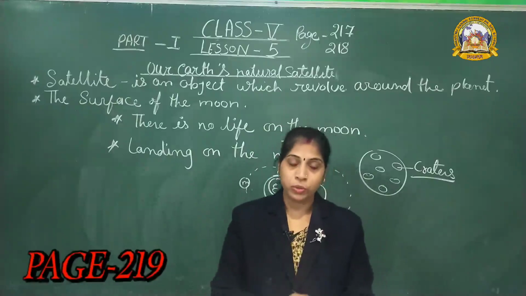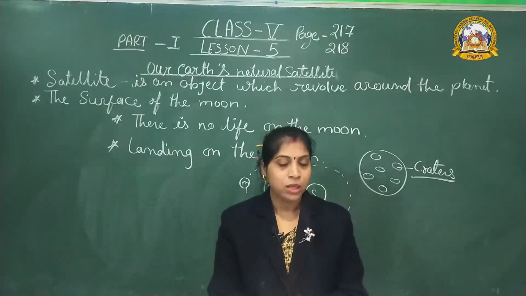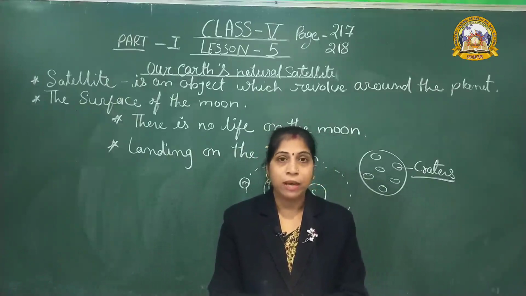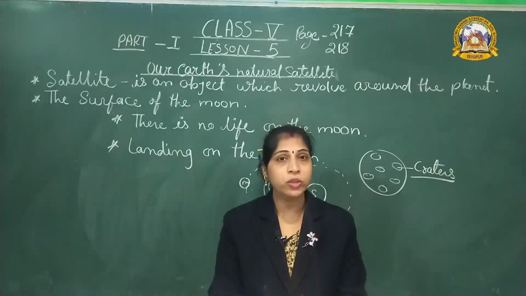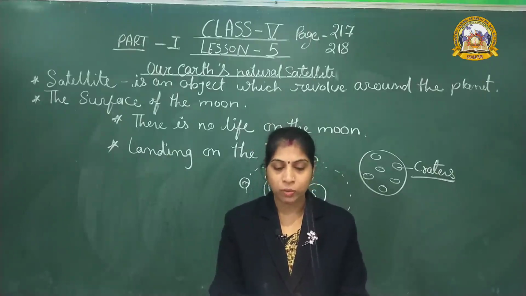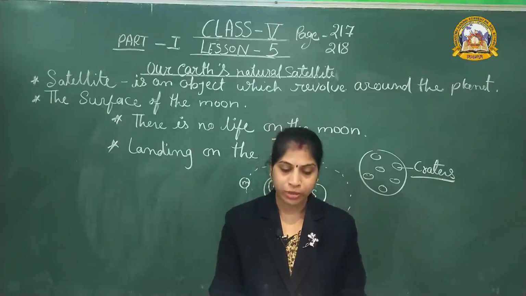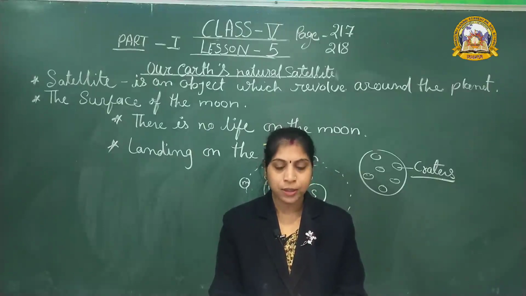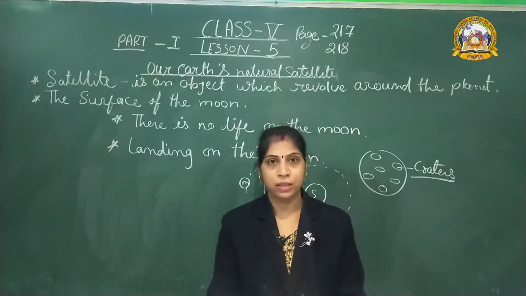Everybody come to page number 219. There is a checkpoint. The first one, everybody tick the answer: a satellite is an object which revolves around a planet. Everybody tick satellite. Second one, the craters on the surface of the moon are formed by pieces of rocks called meteoroids. Third one, Michael Collins did not step on the moon's surface.